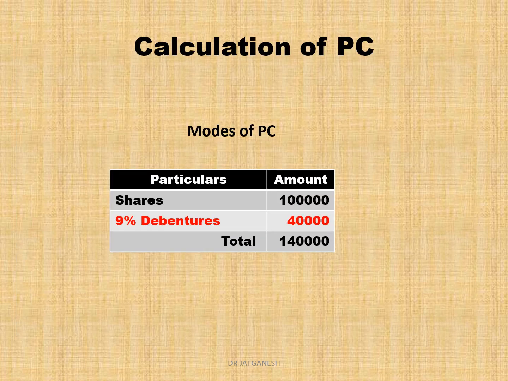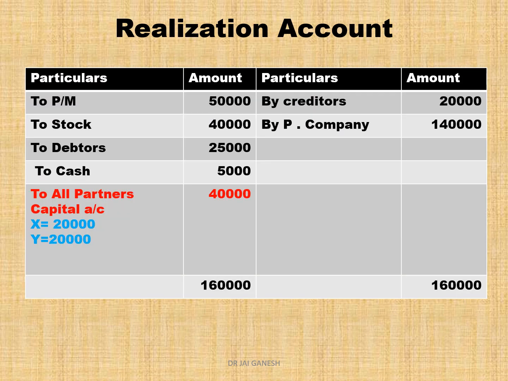How to calculate PC? No calculation of PC, because PC is specifically given in the question. The total PC is 1,40,000 given in the question. So the difference, 40,000, is treated as goodwill. Out of 1,40,000, 1 lakh is in the form of shares, 40,000 is in the form of debentures.